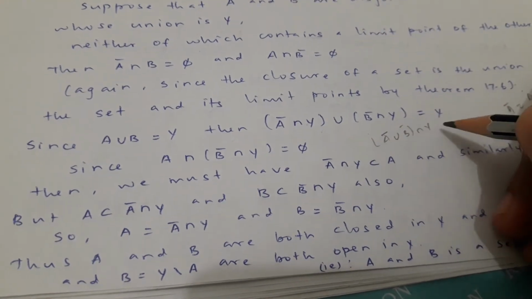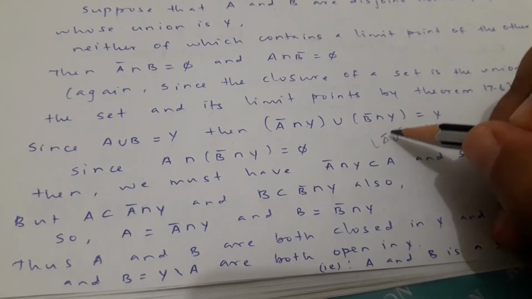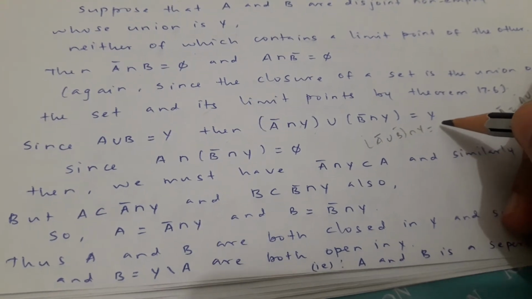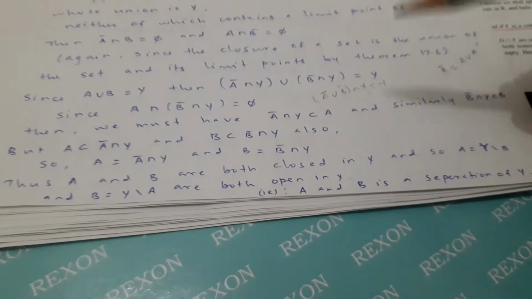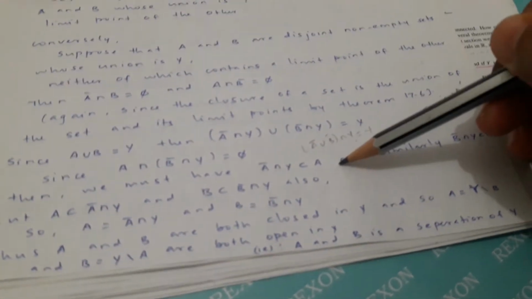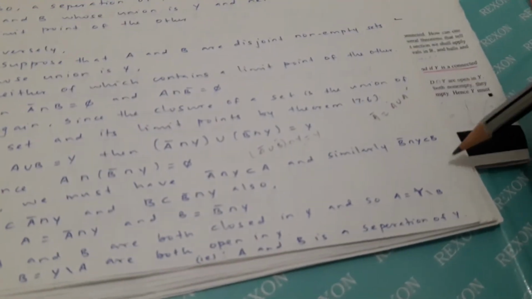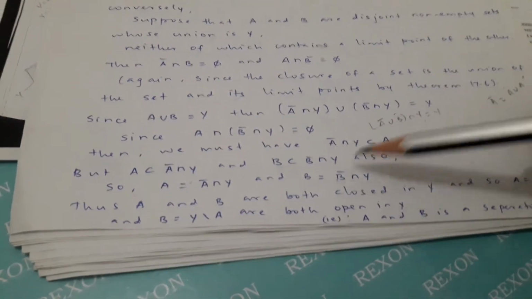Since A intersection B closure intersection Y will also be empty, we must have A closure intersection Y is a subset of A, and similarly B closure intersection Y is a subset of B. But A is a subset of A closure intersection Y, and B is a subset of B closure intersection Y also.